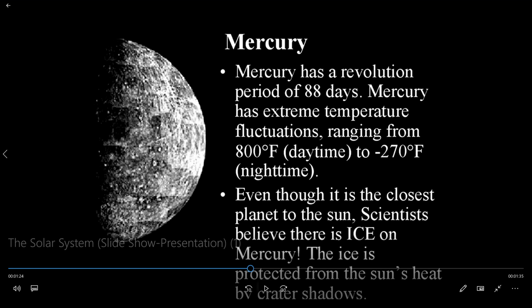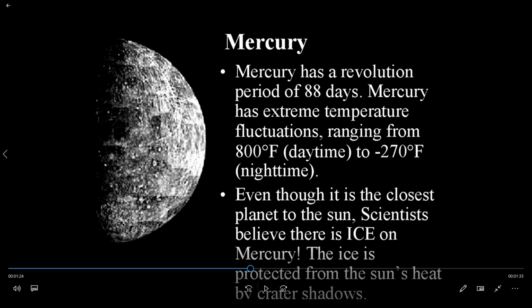Mercury. Mercury has a revolution period of 88 days. Mercury has extreme temperature fluctuations, ranging from 800 degrees in the daytime to 270 degrees at nighttime.